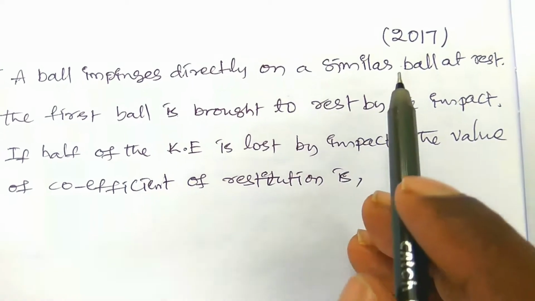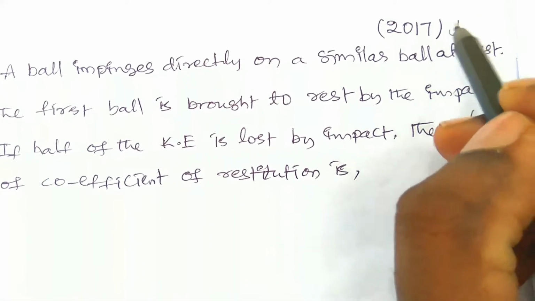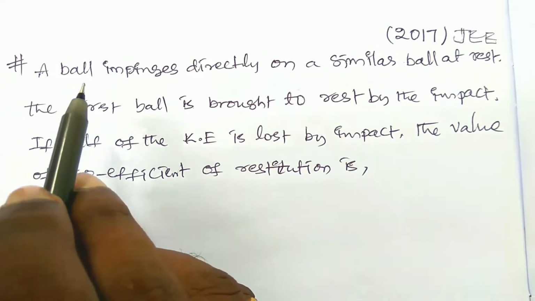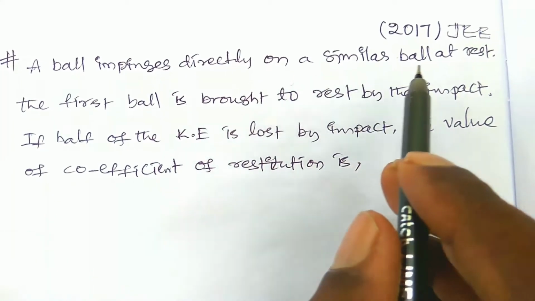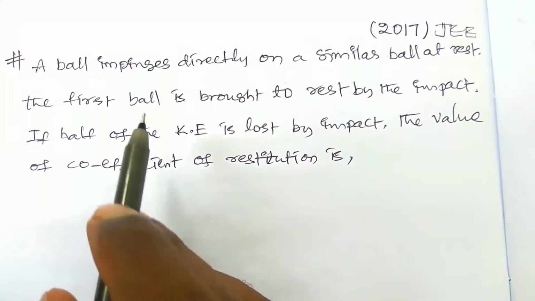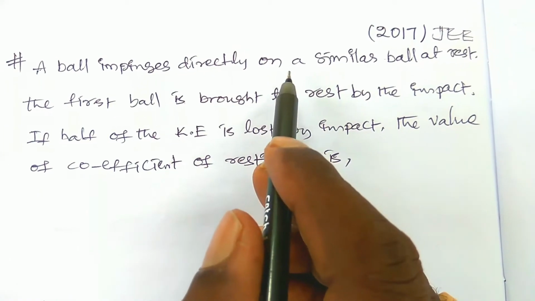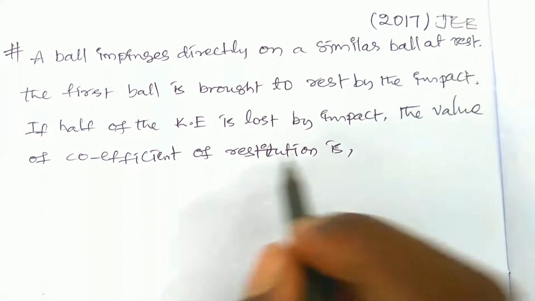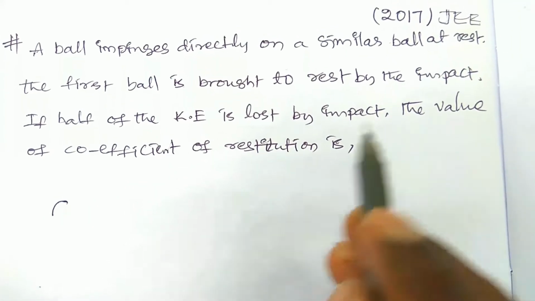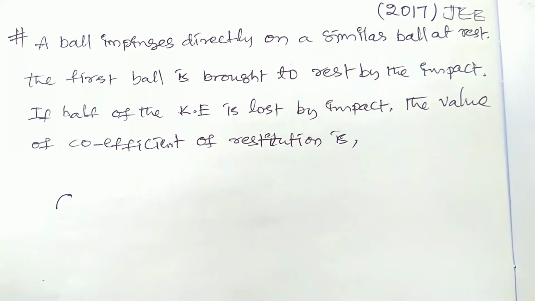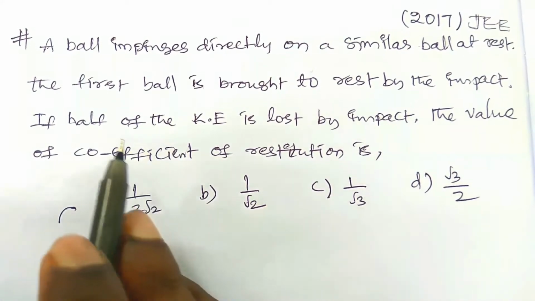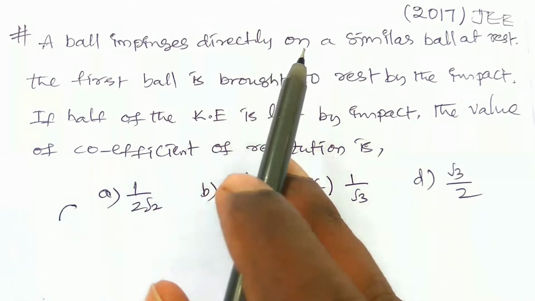So this is the question which was asked in 2017 JEE from collisions. A very important model. A ball impinges directly on a similar ball at rest. Impinges means it has a collision directly on a similar ball. So this is a ball. Here there are some options, so let us write the options. Right, a ball impinges directly on a similar ball.